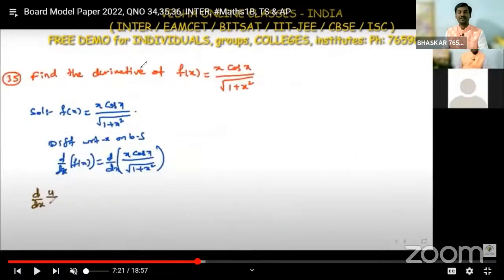And if we go to the next question, find the derivative. This is also a board model paper question, question number 35. Find the derivative of y is equal to x sine cos x divided by root of 1 plus x square.